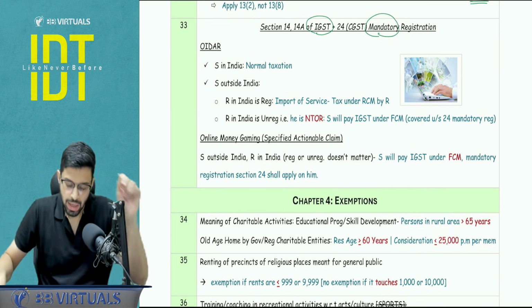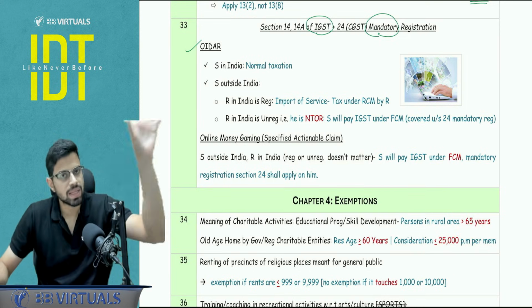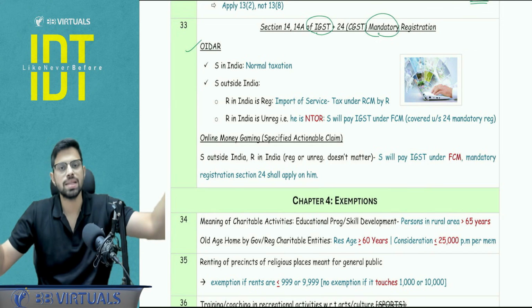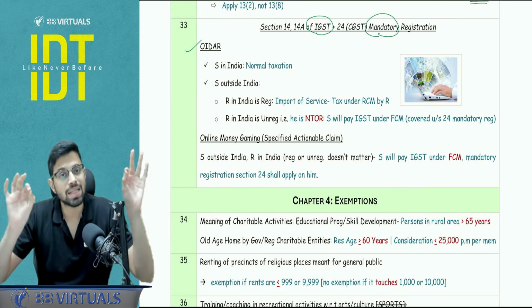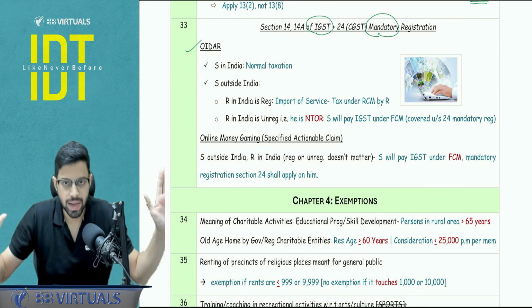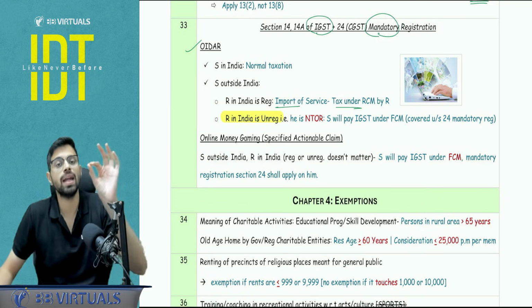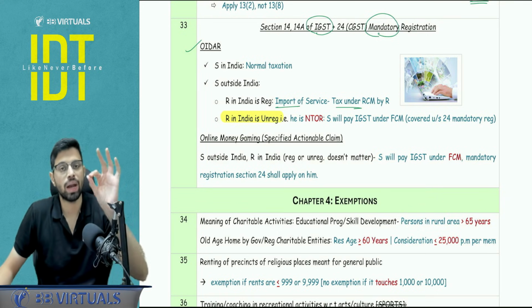Now pay attention. Now first I will talk about section number 14. In section number 14, if the supplier is outside India and the recipient is in India, and if the recipient is a registered person, RCM will apply, import of service. Supplier doesn't have to take any registration in India. Okay, RCM will apply. But if the recipient in India is unregistered, that is, he will be called NTOR, non-taxable online recipient.